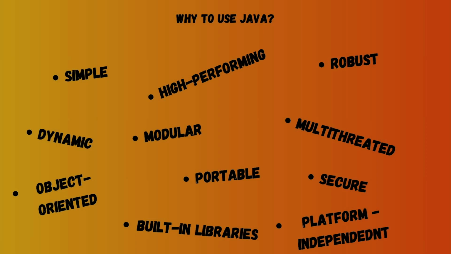Java is secure because of bytecode compilation. Java source code is compiled into bytecode rather than native machine code. This bytecode is executed by the JVM, which provides an additional layer of security. Additionally, Java enforces runtime security checks to prevent unauthorized access to system resources. And there are regular security updates that Oracle maintains to address security issues promptly. And finally, the last one is built-in libraries. These libraries are full of workable and efficient functions to perform tasks, which can help us to optimize our code as well.